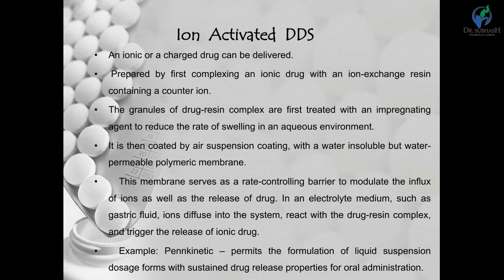The granules of the drug resin complex are first treated with an impregnating agent and then coated with a water insoluble but water permeable polymeric membrane. So it is semi-permeable. These membranes serve as a rate controlling barrier to modulate the influx of ions as well as the release of the drug from the system.